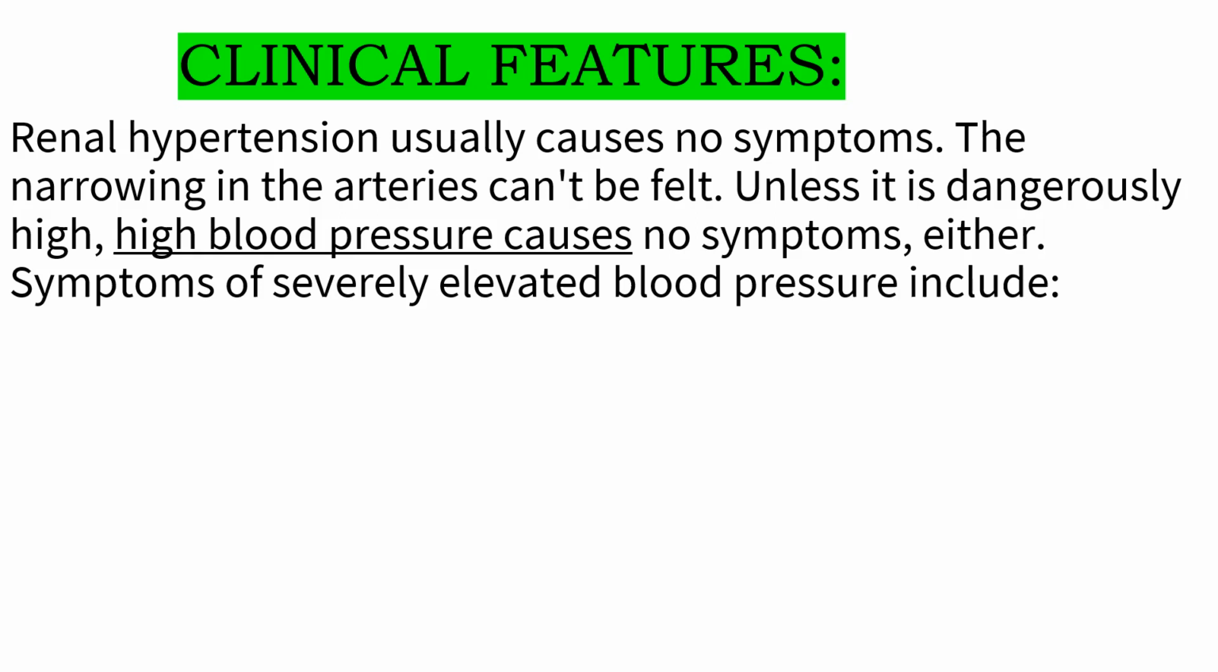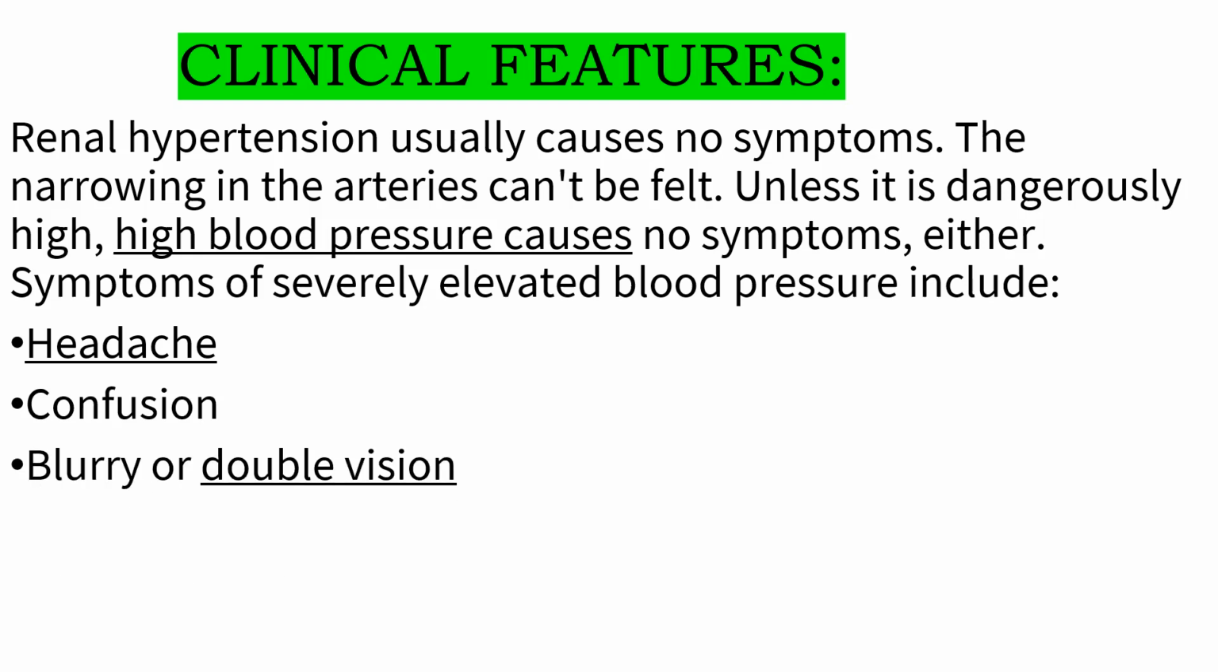If the disease is seriously, dangerously high, then you will find that the person has increased blood pressure. Let us see what those symptoms of severely elevated blood pressure are, one by one. A person will have headache, because if there is a narrowing in the arteries, that will hamper the kidney and lead to renal hypertension. So the symptoms include headache, confusion, blurry or double vision.